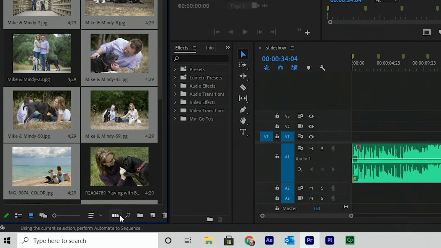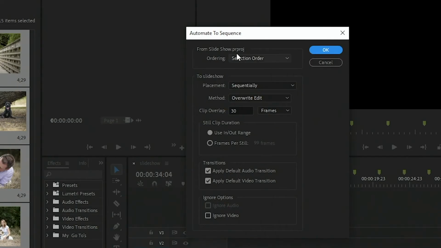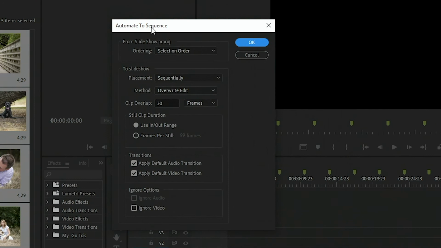Then I'm going to click down here at the bottom and say automate to sequence. This little window pops up. Your order could be selection order or sort order, meaning alphabetical order, however they're sorted.